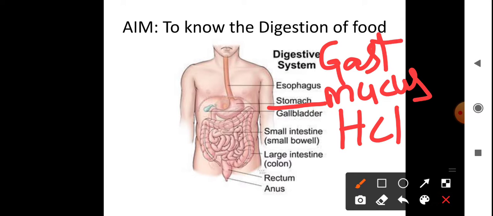These three are secreted from the stomach walls.